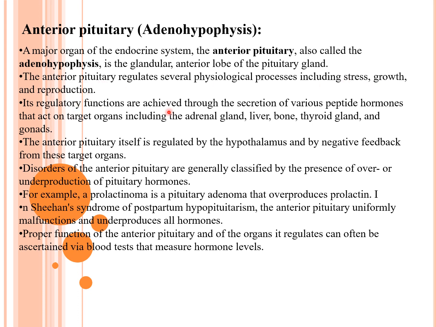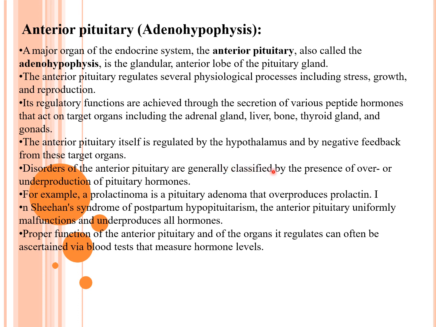Its regulatory functions are achieved through secretion of various peptide hormones that act on target organs including the adrenal gland, liver, bone, thyroid gland and the gonads. So hormones released from the anterior pituitary act on these organs. The anterior pituitary itself is regulated by the hypothalamus and by negative feedback from these target organs.